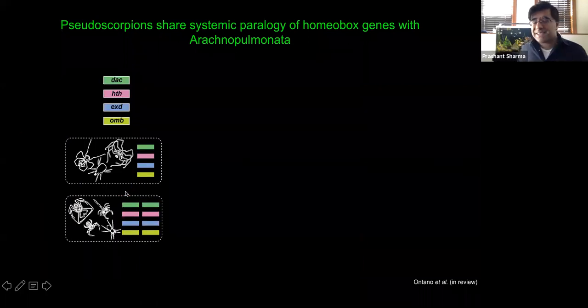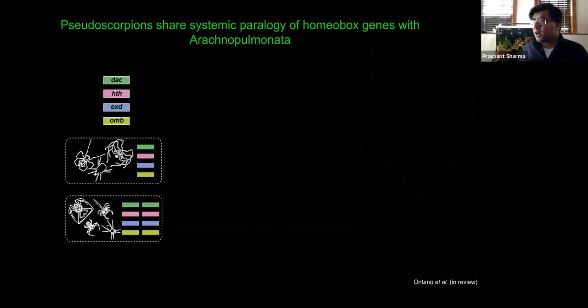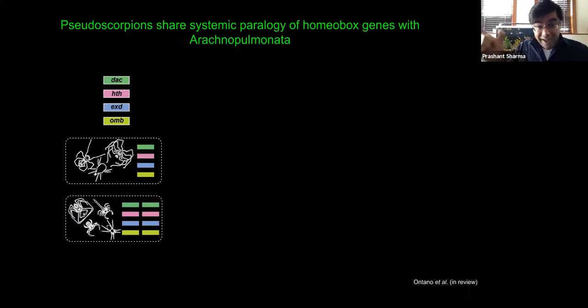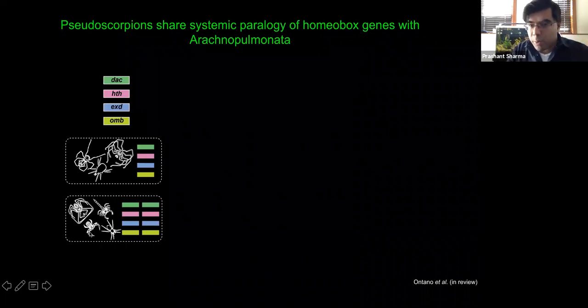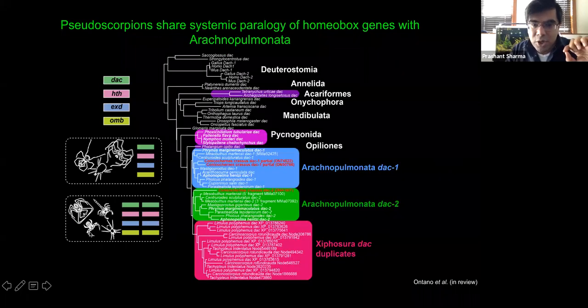Our fourth and last line of evidence for a shared genome duplication in pseudoscorpions comes from an extension of Erik Nolan's work. Recall those leg patterning genes like dachshund, where we know that they have these benchmarked arachnopulmonate-specific expression patterns. As you might expect, for those four genes that Erik surveyed, we found duplicates of all of them. And when we examine their gene trees, we get the gene trees exactly as you would expect after we add in all these new taxa.